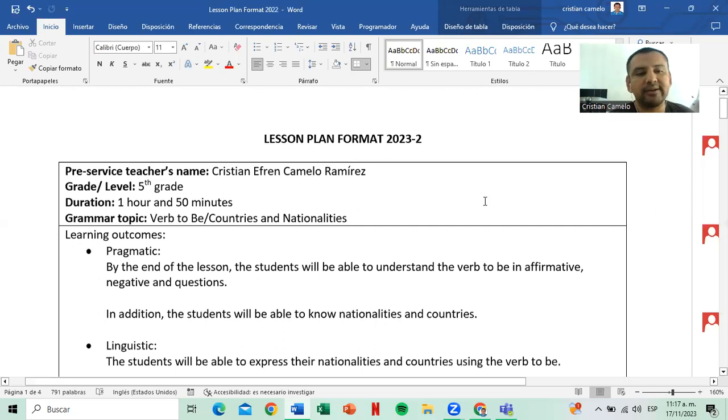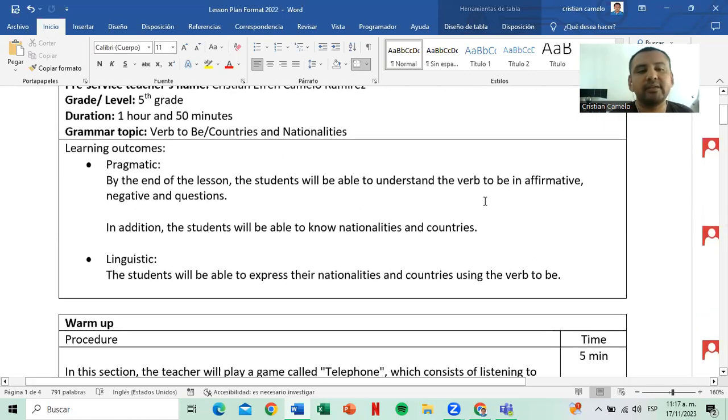Now, in the learning outcomes, the pragmatic is: by the end of the lesson, the students will be able to understand the verb to be in affirmative, negative, and questions. In addition, the students will be able to know nationalities and countries. And the linguistic: the students will be able to express their nationalities and countries using the verb to be.